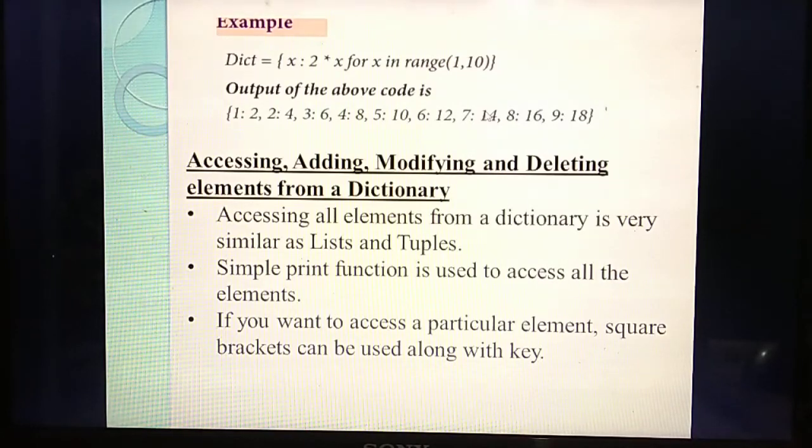But if you need to access a single element from the dictionary, you should mention a square bracket along with the key.